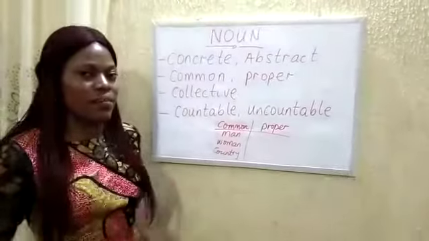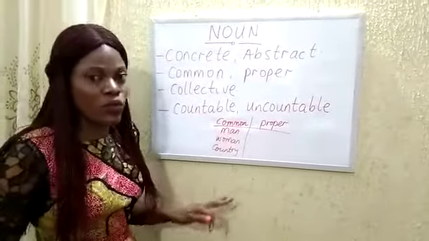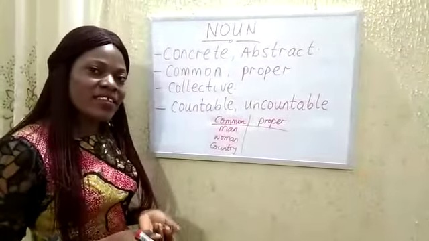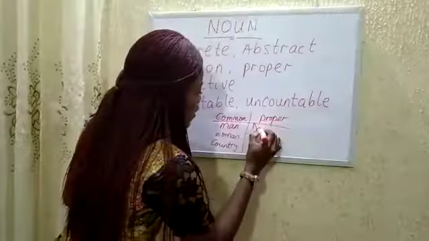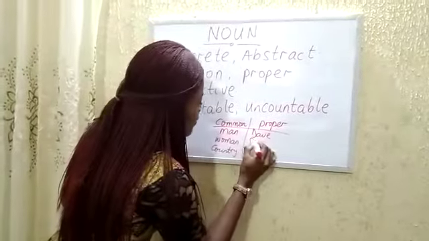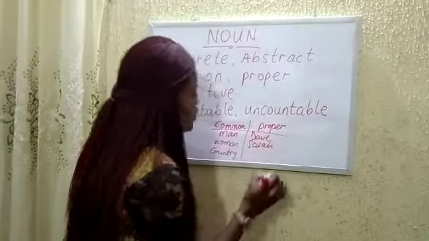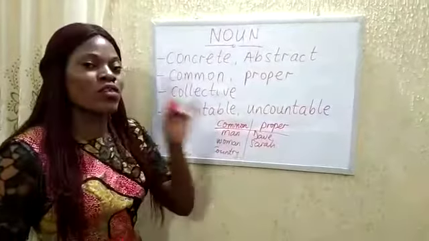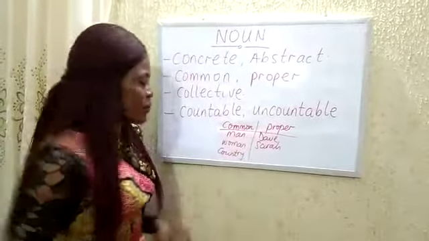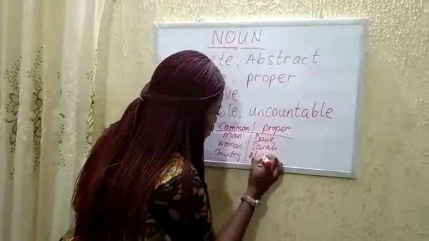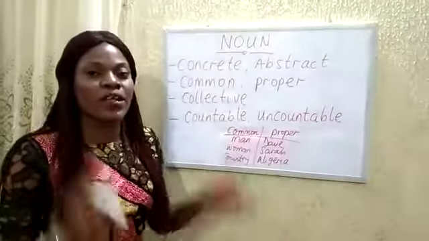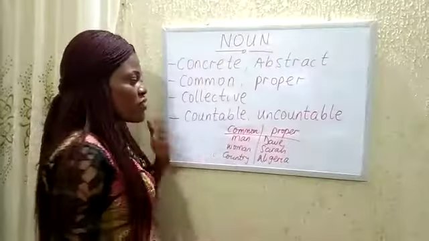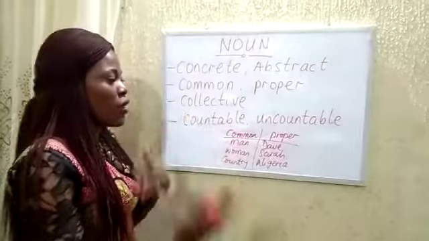Now, this is a man. That's a common noun. We don't know the man I'm talking about. What if I say this is Dave? Now, when I say this is Dave, I am referring to a specific man whose name is Dave. When I say that I went to the grocery store with Sarah, it means that I'm referring to a specific woman called Sarah. When I say I traveled out to Nigeria last week, I'm referring to a particular country. So now we can see the difference between common noun and proper nouns.